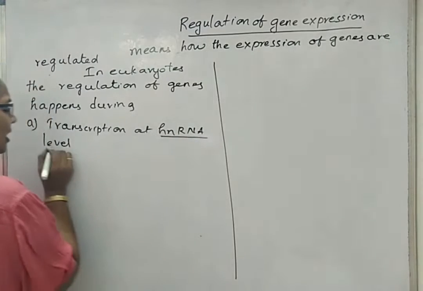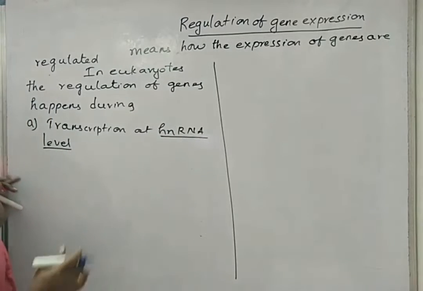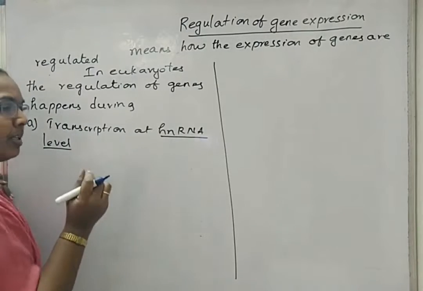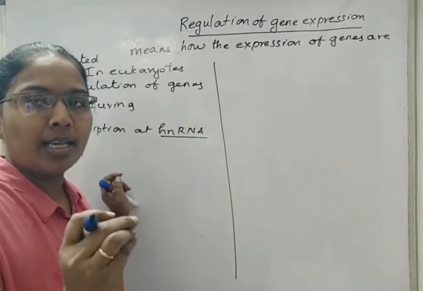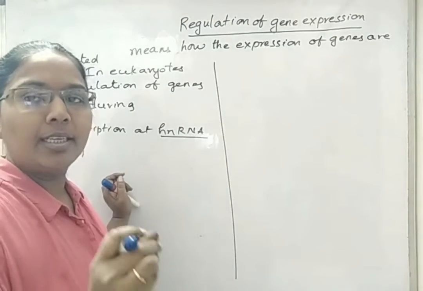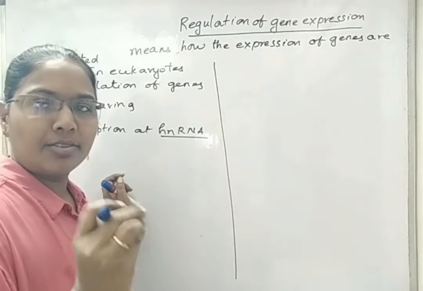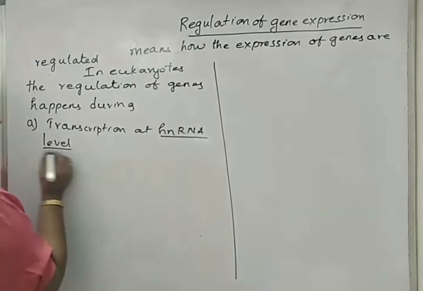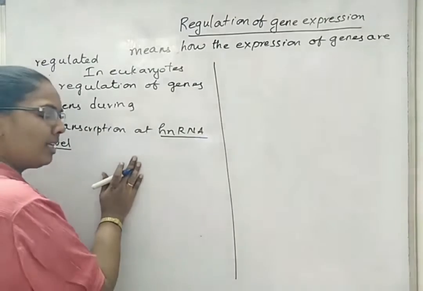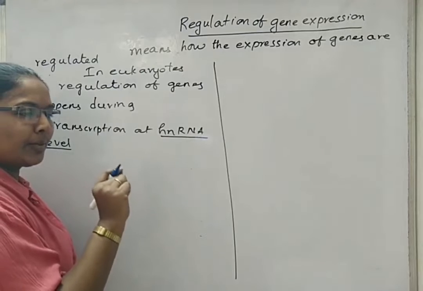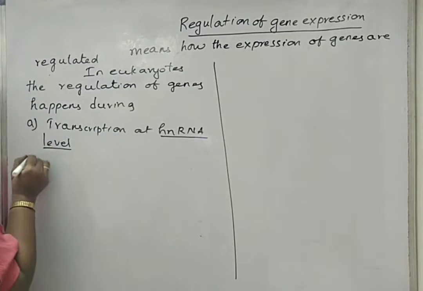Because when a certain length of one hnRNA is formed, then transcription has to be controlled. Also, the number of split genes has to be maintained at a constant number according to the species. We know that introns are non-coding sequences, so those have to be produced less in number. In split genes, one intron is present between two exons.